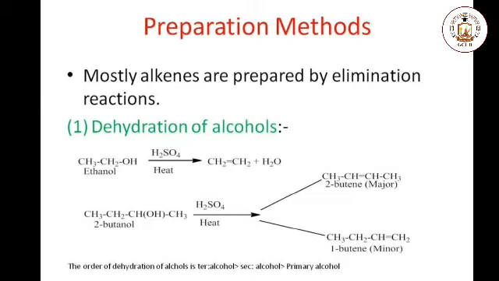Saytzeff rule applied for this unsymmetrical alcohol says that the removal of hydrogen takes place from that carbon which has less number of the hydrogen. In case of 2-butene, the hydrogen is removed from the carbon which has less number of the hydrogen. So this product becomes a major product.